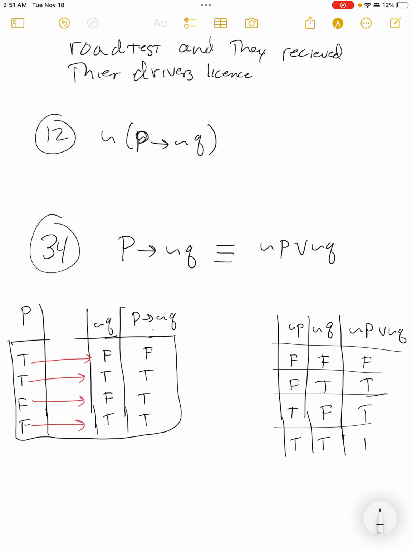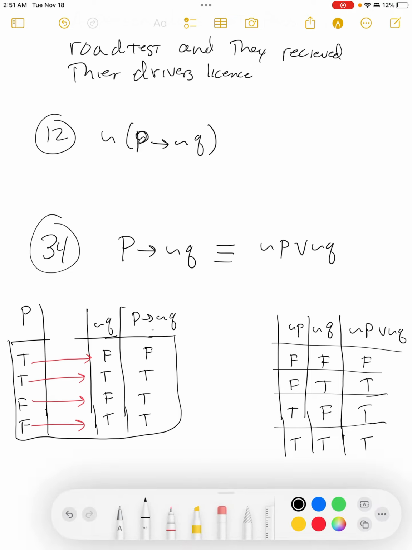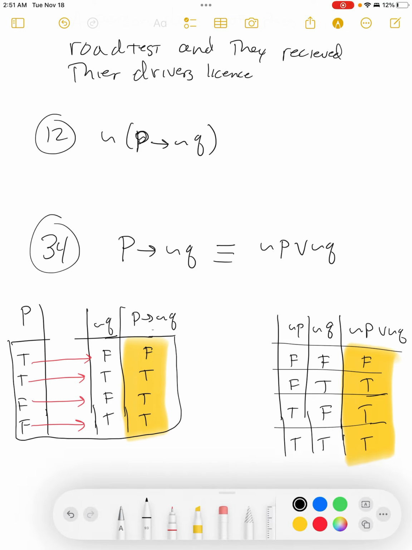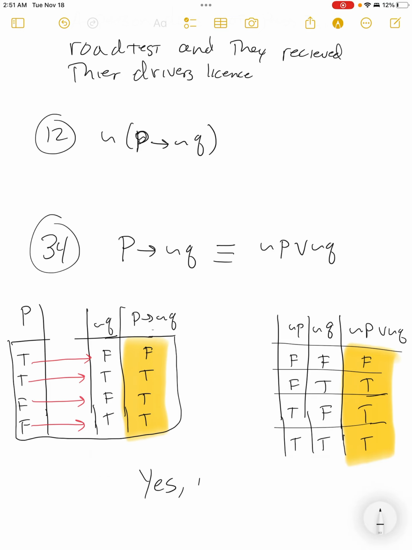The only time it's false is if they're both false, which is that top one. But as long as somebody's true, the whole thing's true. And that's the result of that truth table. Well, take a look. We're 100% equivalent because we have a false followed by 3 truths in each case. Done, right? That's what you would do to show and ultimately write, yes, they are equivalent.